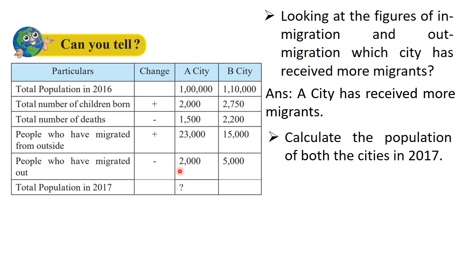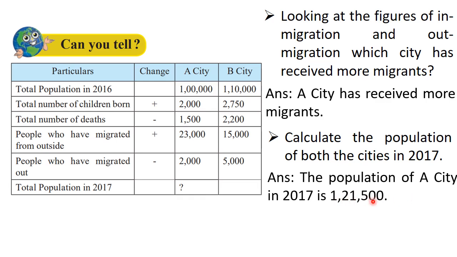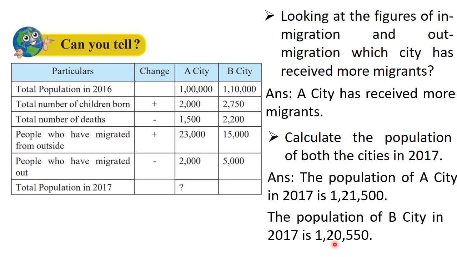And then we have to subtract 2000. So it will be what? It will be 1 lakh 21,500. So the population of A city in 2017 is 1 lakh 21,500. And similarly, when we do the calculation for B city, it will be 1 lakh 20,550.